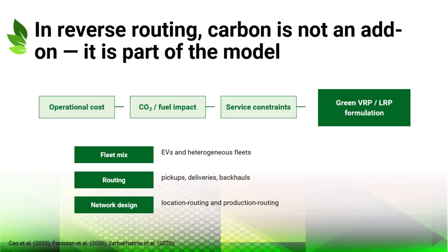The chapter discusses green vehicle routing and low-carbon location routing as examples of this integration. Models may include heterogeneous fleets, electric vehicles, time windows, and 2-echelon reverse networks. These features allow decision makers to select routes, fleet mixes, facility locations, and collection structures that balance economic and environmental performance. The wider implication is that sustainable routing requires prescriptive models, not only descriptive carbon measurement.